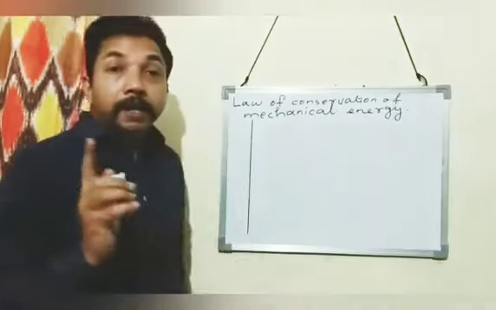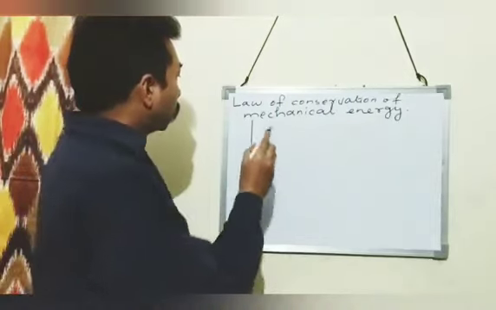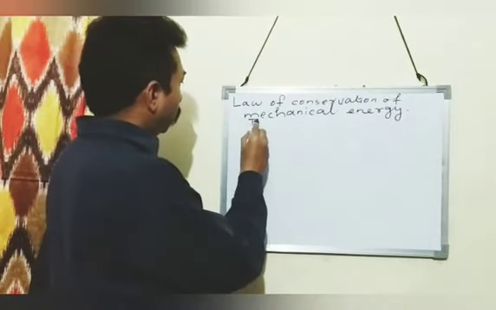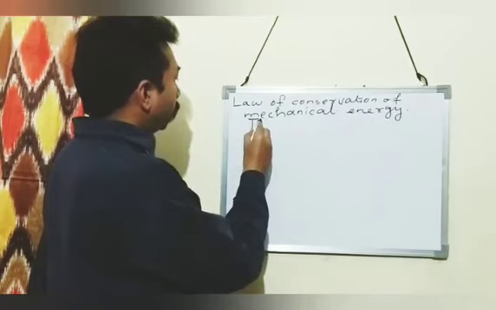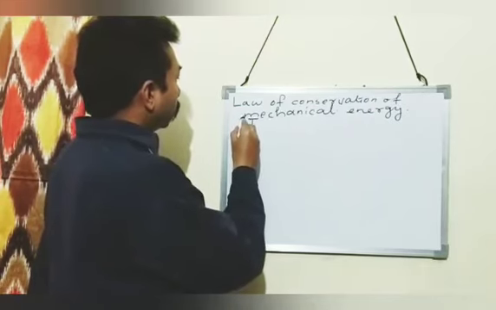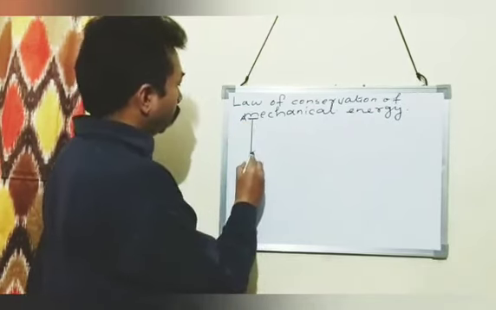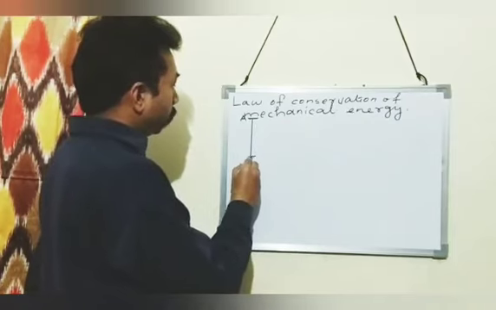So I take 3 points. This is 1 point. This point is taken as A. And here I take a point.